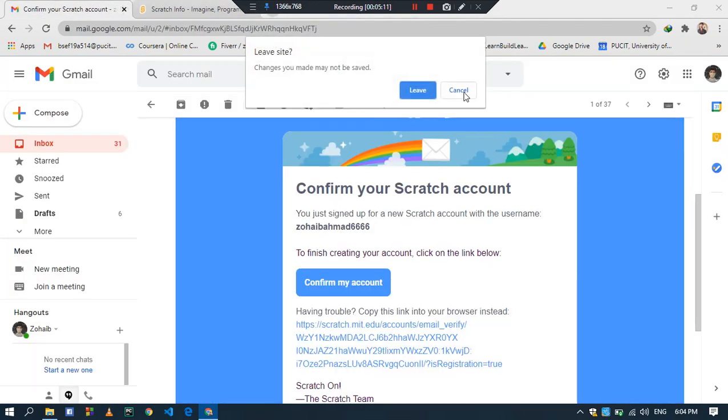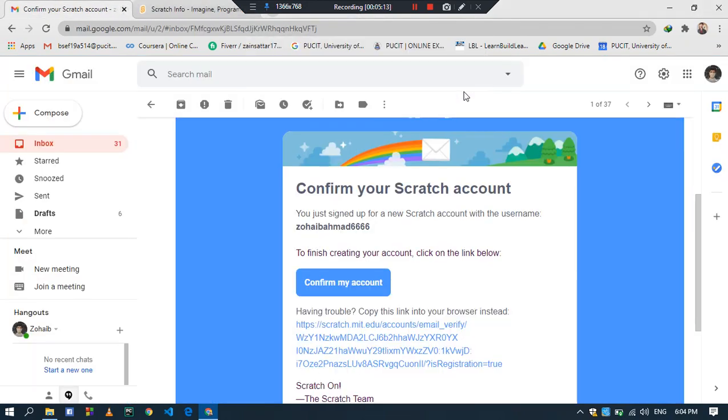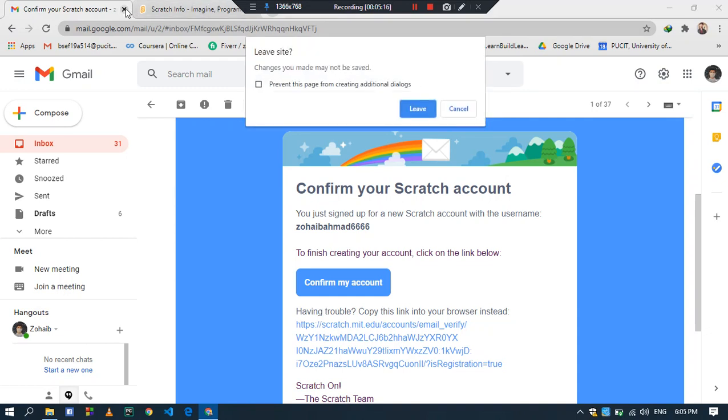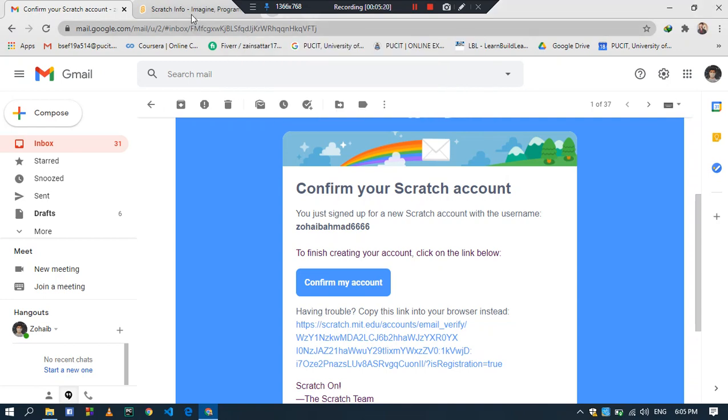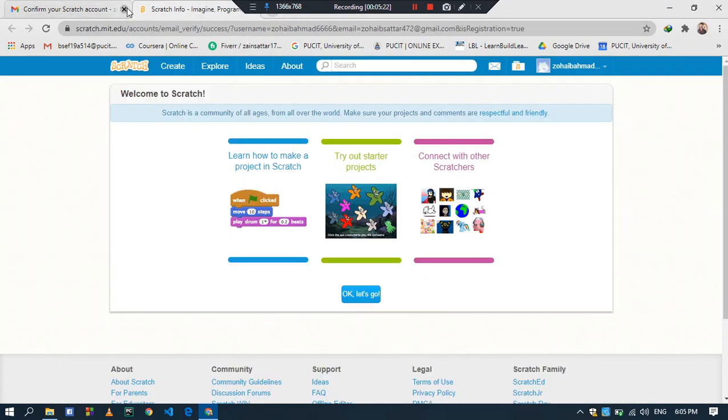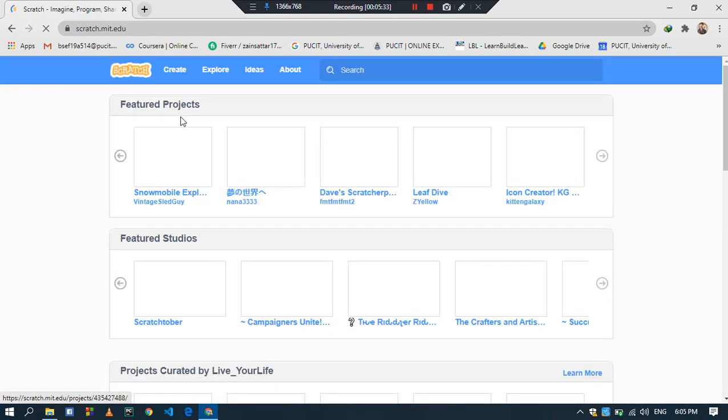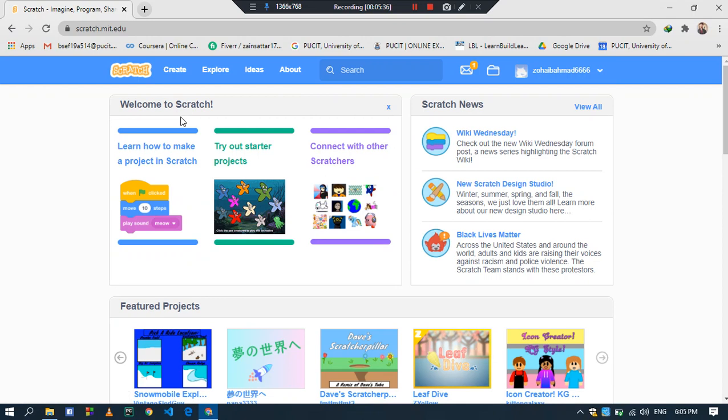See, now our Scratch account has been created and confirmed. Okay, let's go. Click on this. Now we want to create our project. So for this, you will have to click on the create button. Now our project has been loaded.